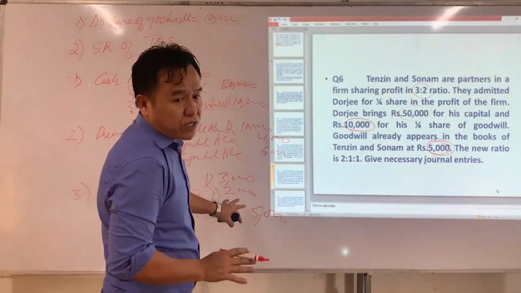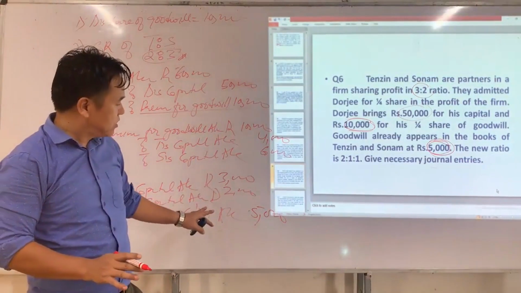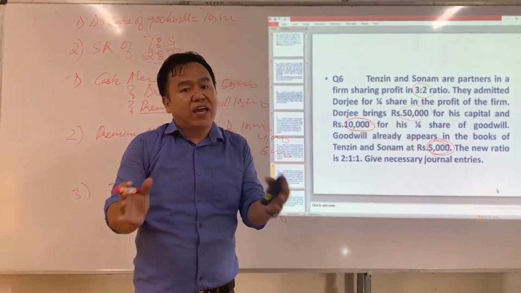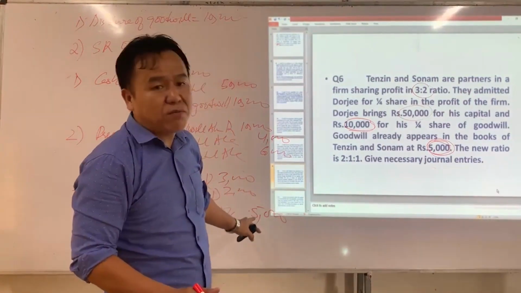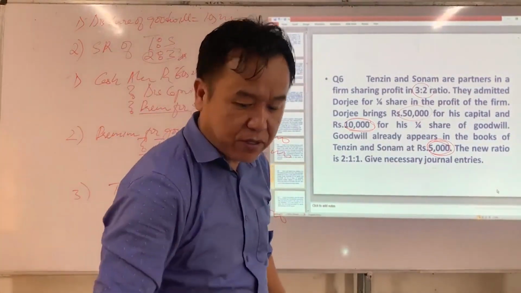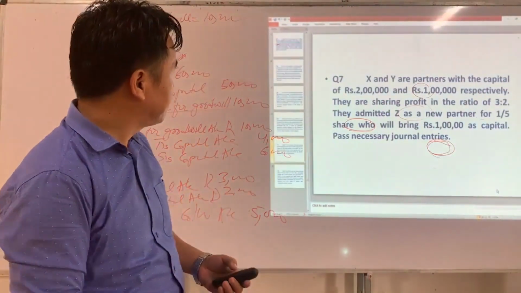So this is the goodwill which is not brought in by the new partner. This is the goodwill which already appears in the books of account. Therefore, we have to write off such goodwill among all partners in their old ratio. Is that clear for you? Okay. Now we'll solve the next question.